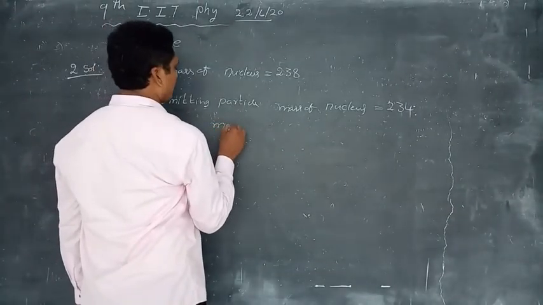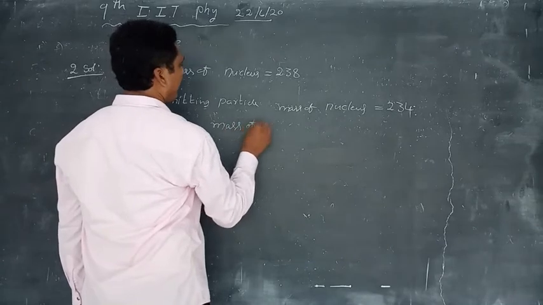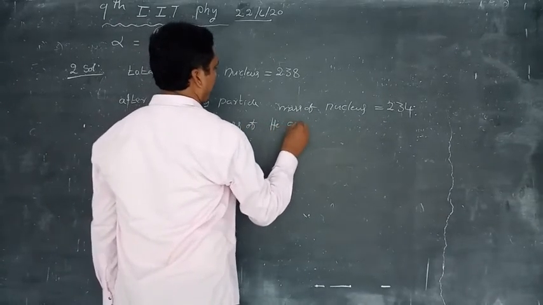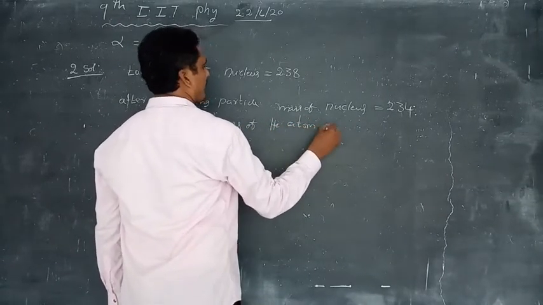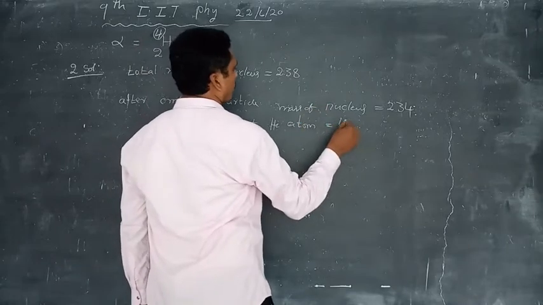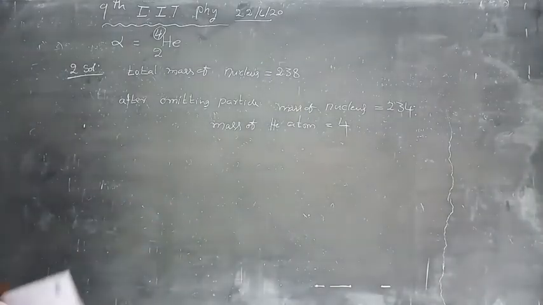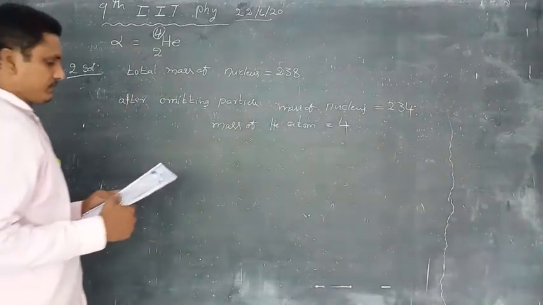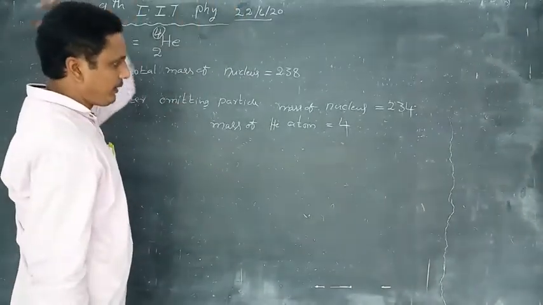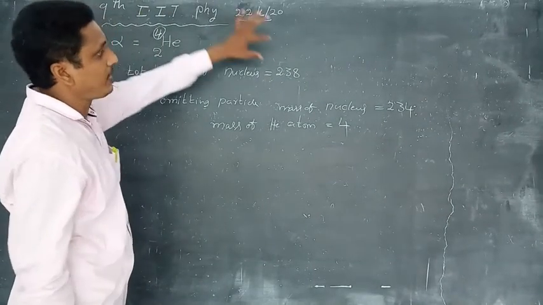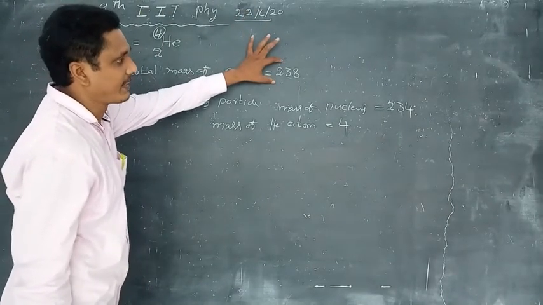Mass of the helium atom, helium-2, is 4 units. Before emitting the alpha particle, the mass of the nucleus is 238.